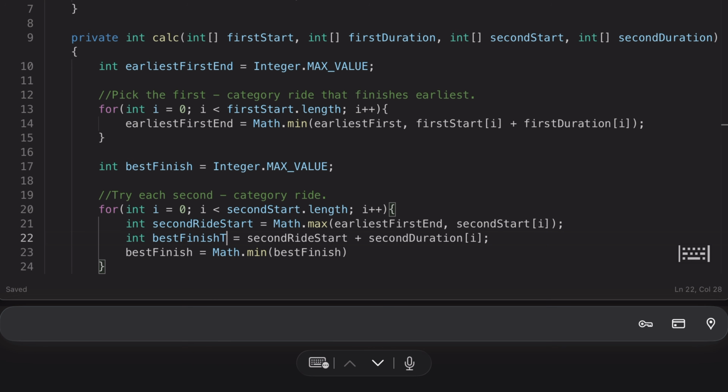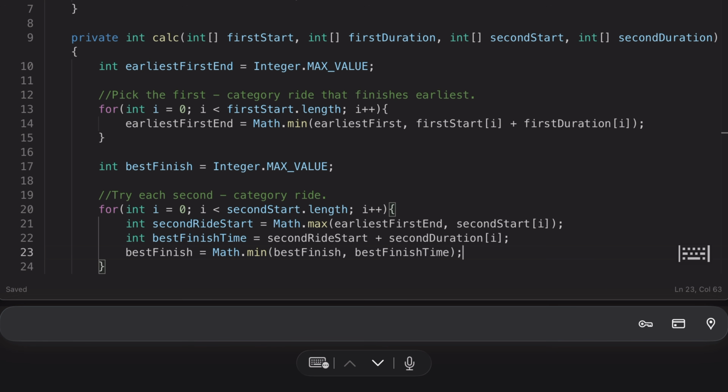The best finish we already have as infinity, so we can call this function with best finish time.